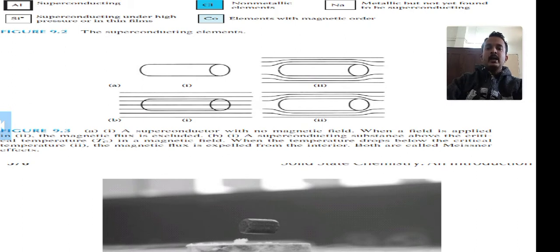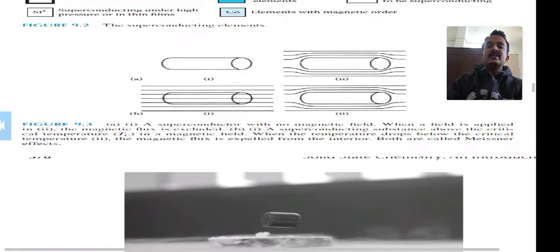This is the magnetic flux condition, and it shows that the superconductor is a perfect diamagnet.